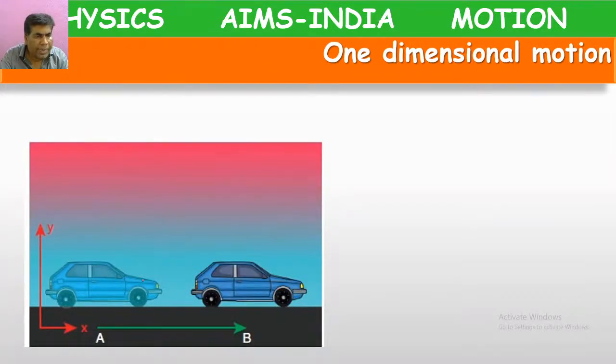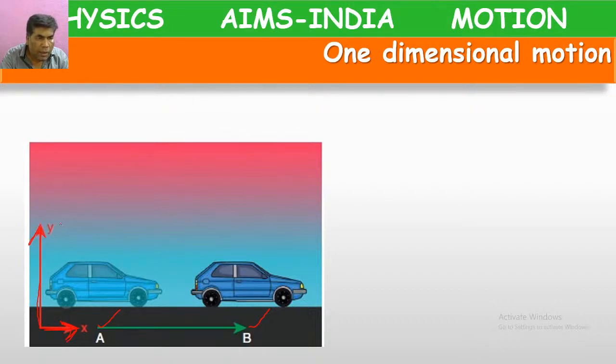See the car here. How is it moving? It is changing its position from point A to point B in the direction of the x-axis. Here, for the car, we have attached two axes, one horizontal line and one vertical line.